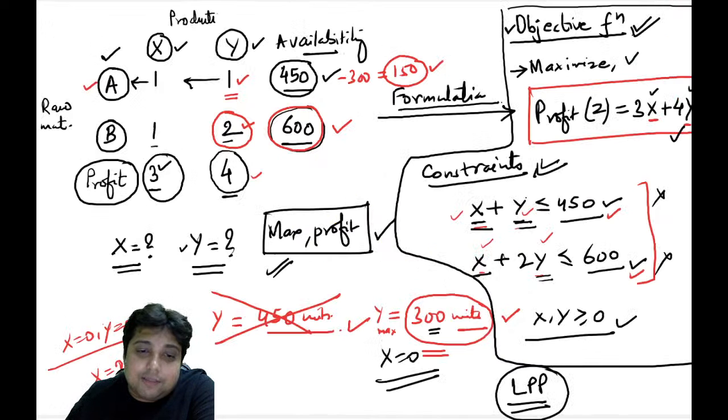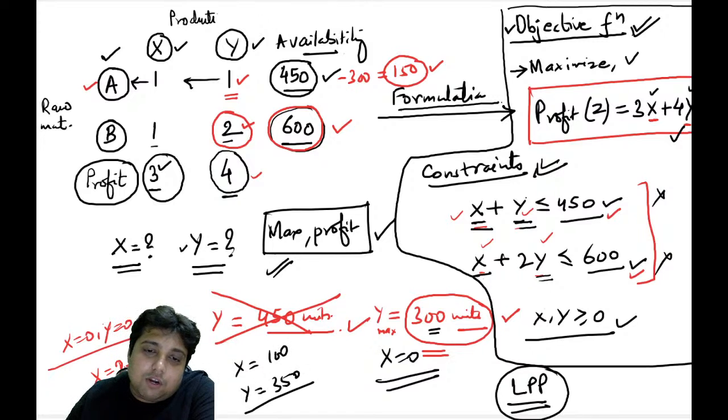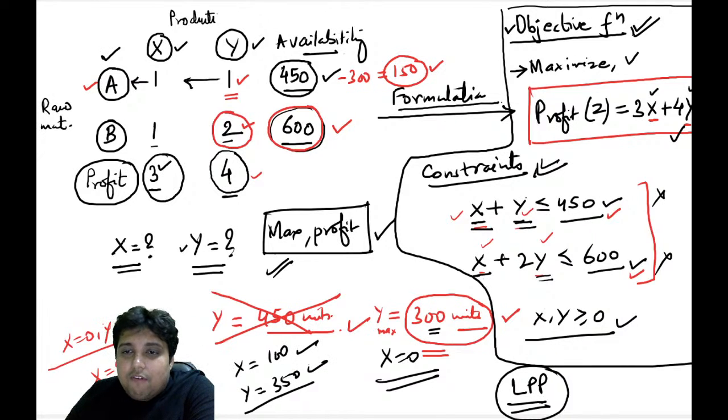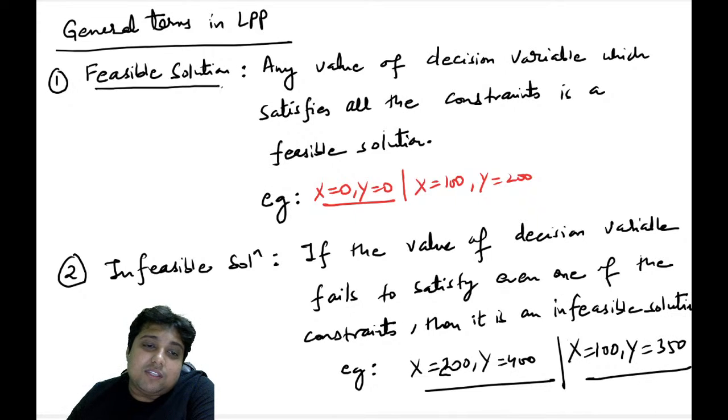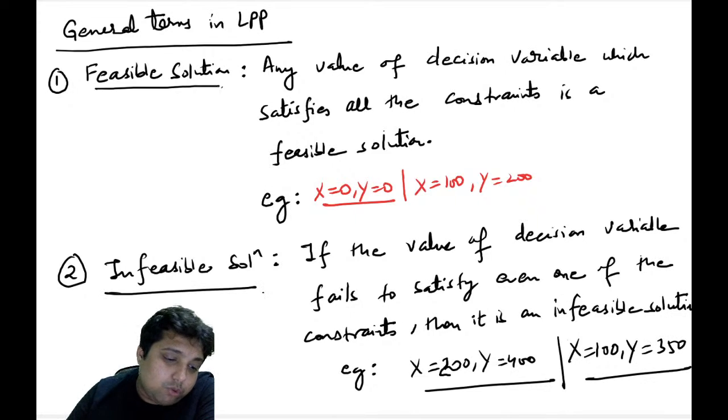Suppose I write x equal to 100 and y equal to 350. Now check this out. Keeping x as 100, y as 350, this constraint is getting satisfied. But again, keeping x as 100, y as 350, this constraint fails to satisfy. So remember, even if one of the constraints fails to satisfy, then my friends, that solution is basically called an infeasible solution.